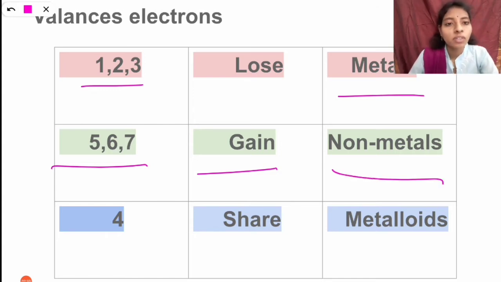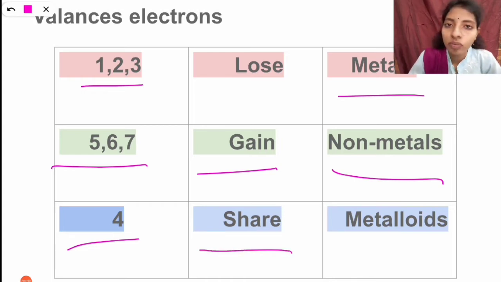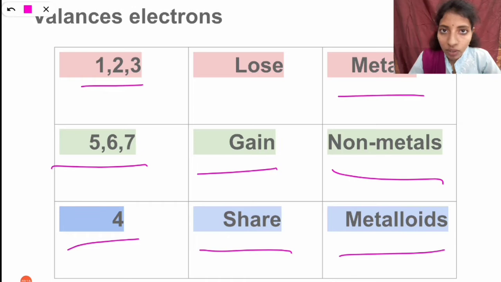So finally we have valency electrons 4. The elements which have 4 valency electrons do not lose electrons and do not gain electrons. Instead of gaining or losing, they can share the electrons. Such types of elements are known as metalloids.